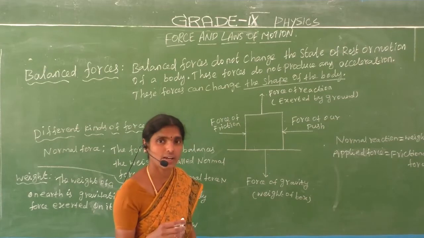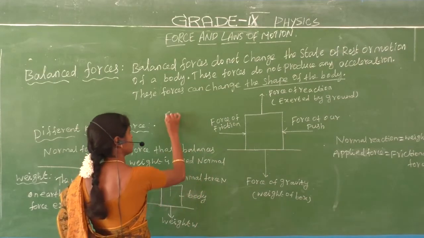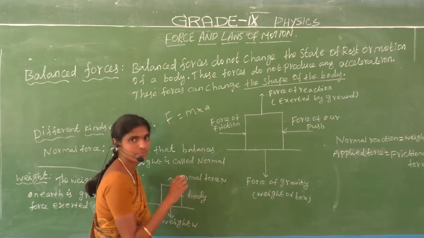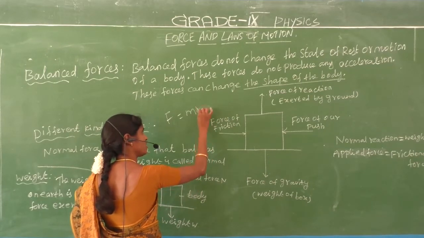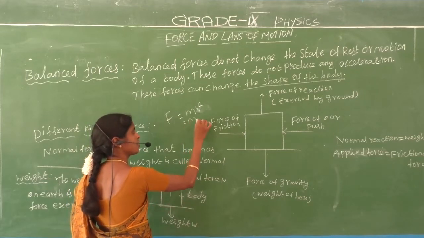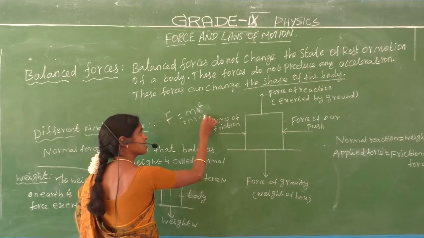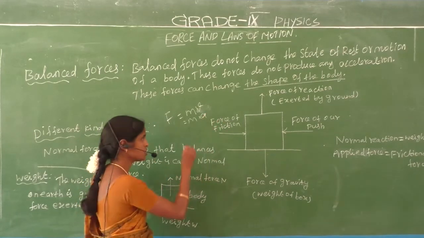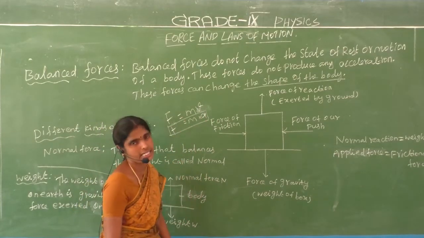In the next class we will see the details. Force F equals mass into acceleration. Previously we also wrote F equals m v, where m is the mass of an object and v is the velocity of an object. If the velocity increases, the object gets acceleration. So we write force F equals mass into acceleration.